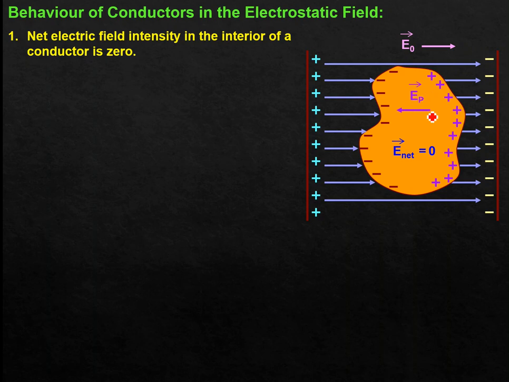Electric polarization is just the separation of charges. Earlier all the free charges were uniformly distributed, but because of the external electric field, these charges now get separated. They have obtained a certain electric dipole and electric dipole moment. Later on we will discuss this in detail.